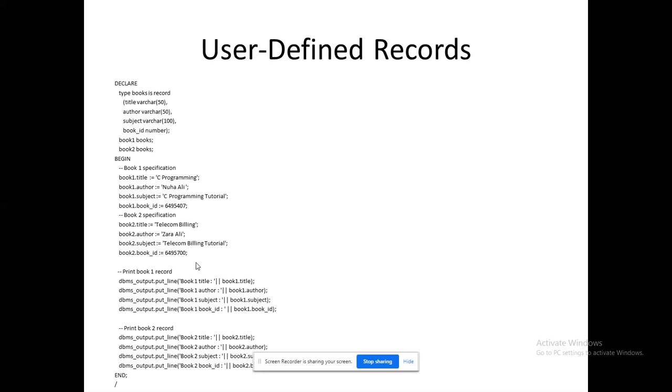User defined records, right? I think this would be something easy to understand. Here I am declaring, I think this could be the apt one to understand about record, because the previous two items, table and cursor, are built-in records, but here you are going to create your own record.